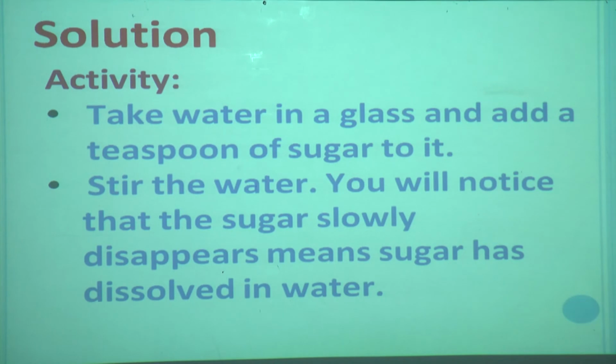Now we will do one activity here. Just listen carefully first. We are going to take water in a glass, and we are going to add a teaspoon of sugar to it. Here I will show you.